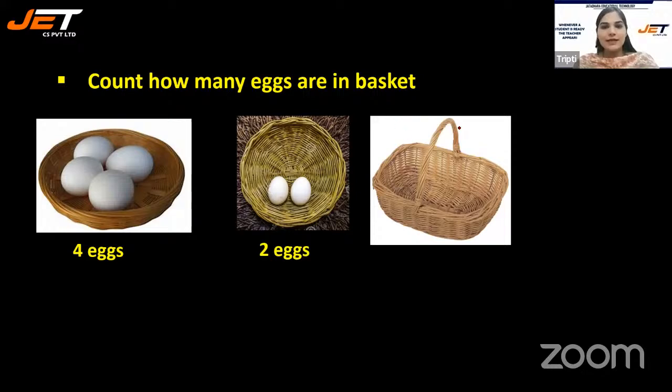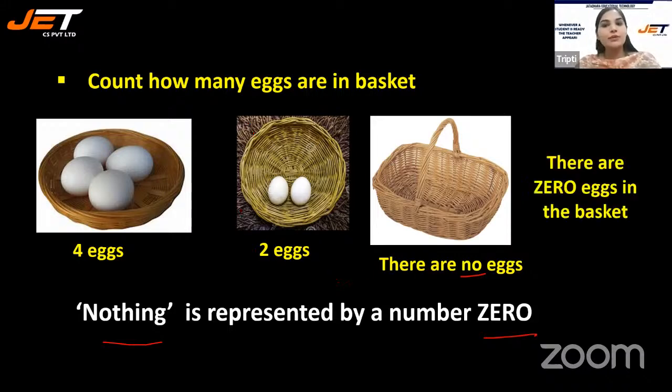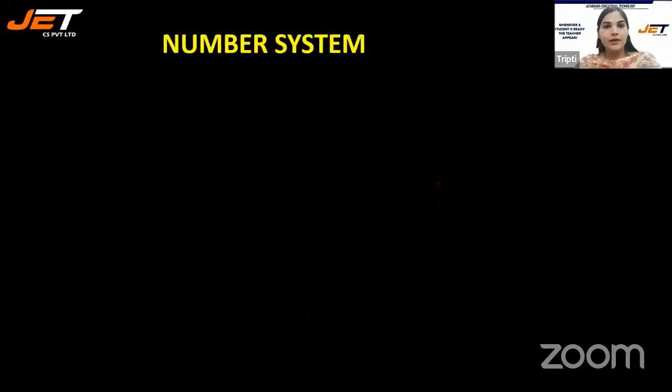2 eggs in this basket, and this basket has no eggs. There is no egg in this basket. That means I can call it 0. Nothing, or no, is represented by the number 0. There are 0 eggs in this basket. That's all I can say.